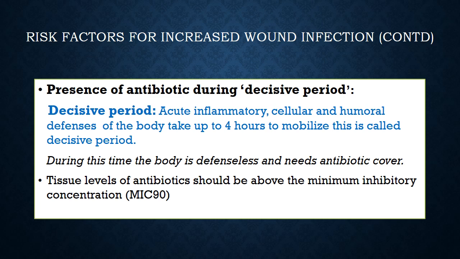So, in cases where you are expecting some sort of wound infection, or the commensals or the pathogenic organisms on the surface are there, like we discussed in a malnourished total parenteral nutrition patient, if you are going to do a dental procedure, this patient would need an antibiotic cover because you are expecting pathogenic organisms to be present in his oral cavity. And then you have to realize that the blood concentration of the antibiotic must have reached the MIC 90, or the minimum inhibitory concentration of that antibiotic in the blood, before you actually start the surgical procedure.